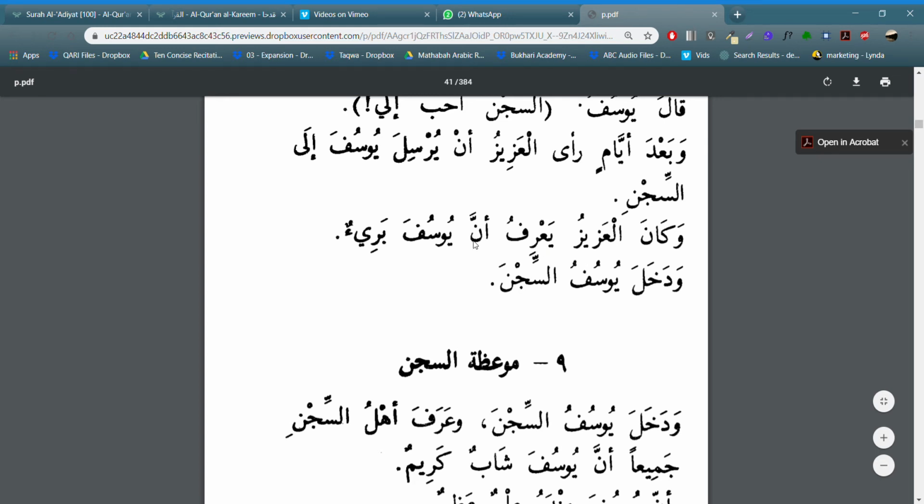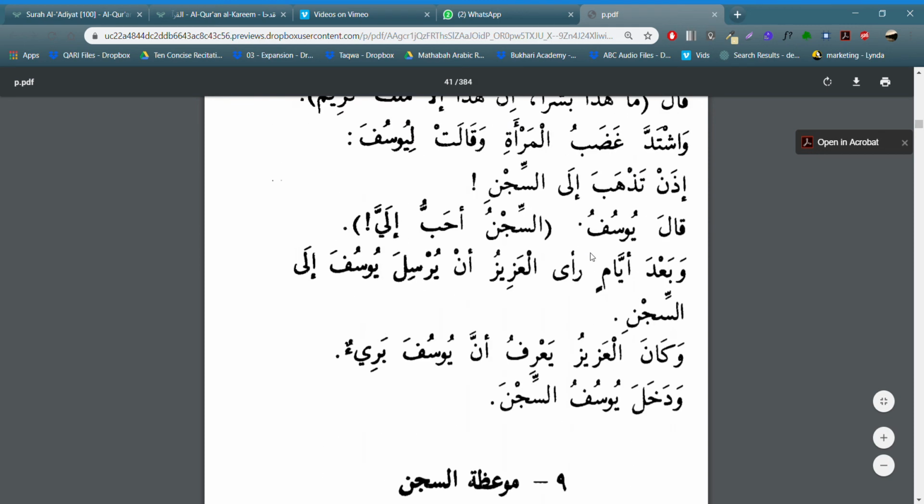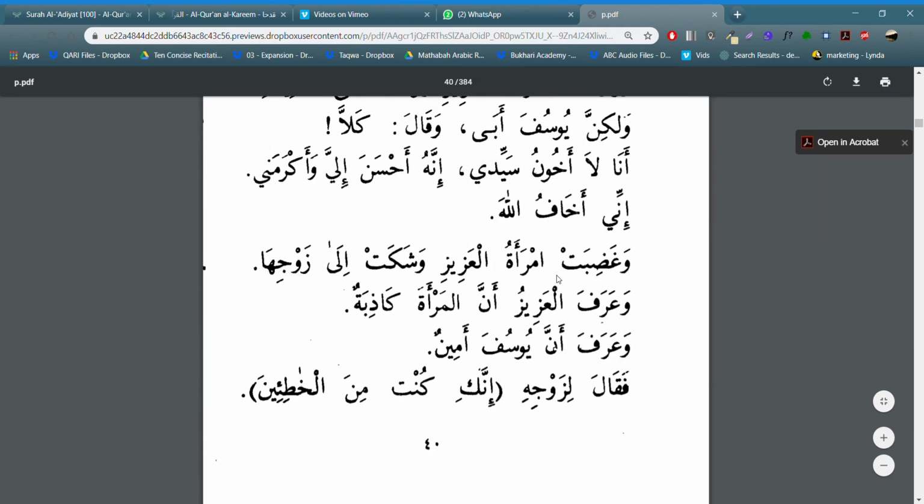So يعرف أن يوسف بريء. So يعرف is going to be a فعل, and then أن is going to be your حرف مشبه بالفعل. This will be your اسم of أن. This will be your خبر of أن. I hope that was clear. That's all like the major concepts really from this.